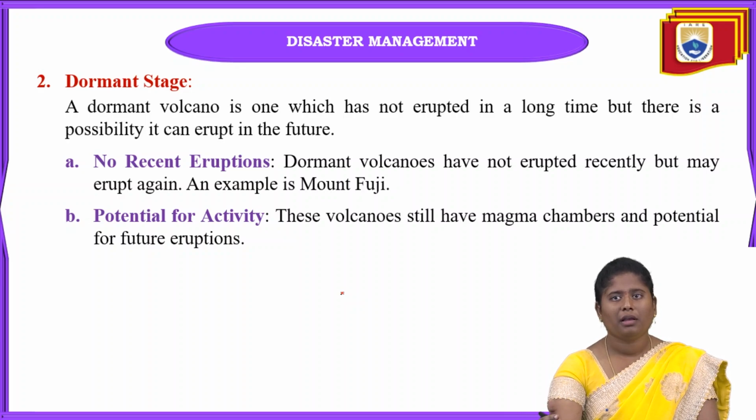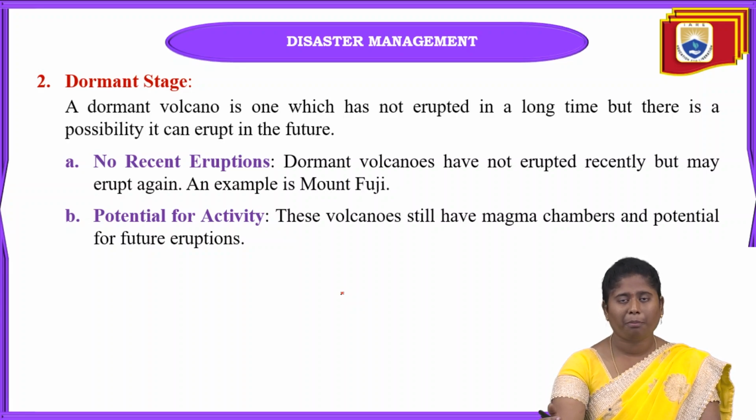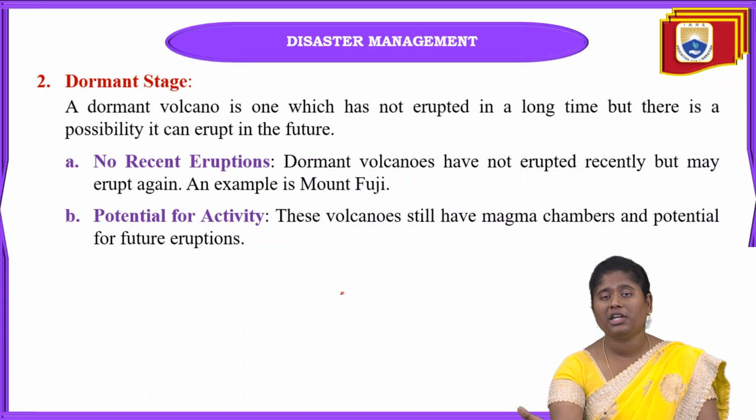And mainly, recently, eruptions of these dormant volcanoes do not happen at all. One of the main dormant volcanoes is Mount Fuji, and it is one of the famous volcanoes in the world. In the past that volcano was very active, but now it is not active at all. Maybe in the future it can become active. Okay.